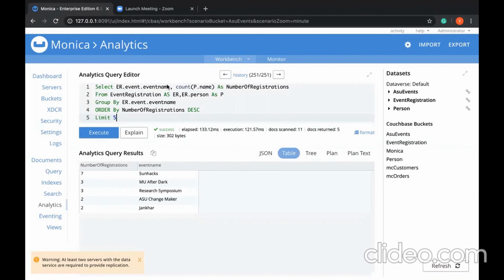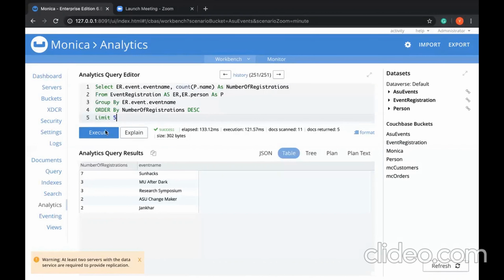So if you see here, we have done a select using event.event name, and the count is done on the person name. So this will be the number of registrations, and the group by is done using the event name and ordered by the number of registrations in descending order. And we've used the limit by 5. So using this, only the top 5 registrations can be derived.